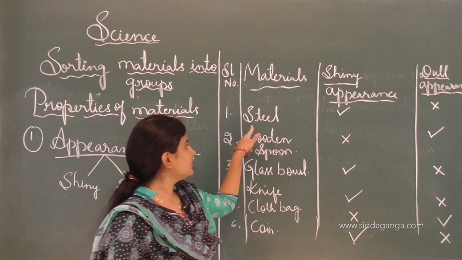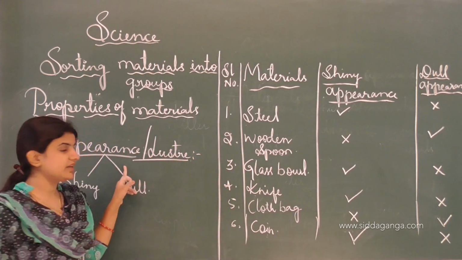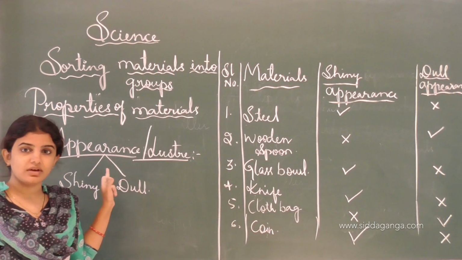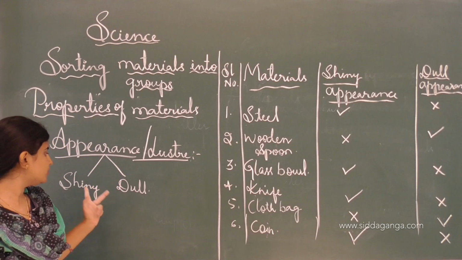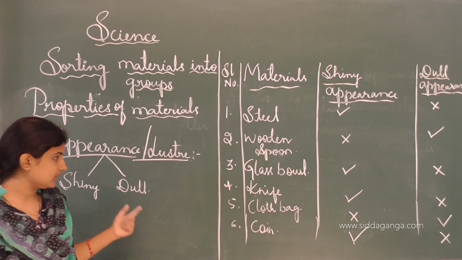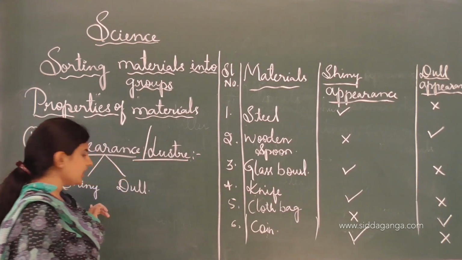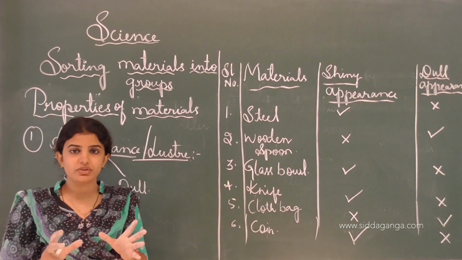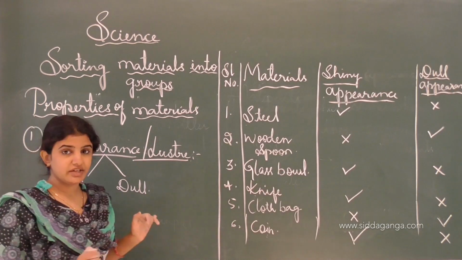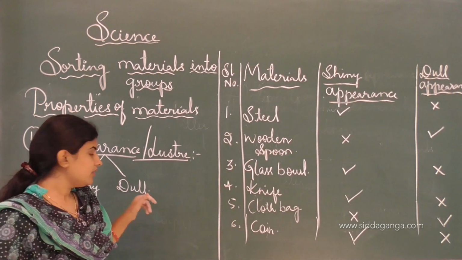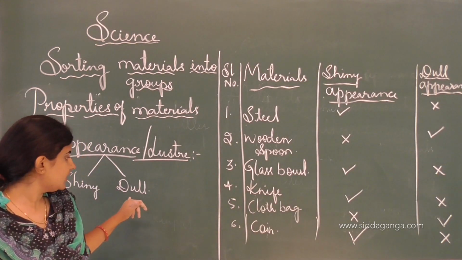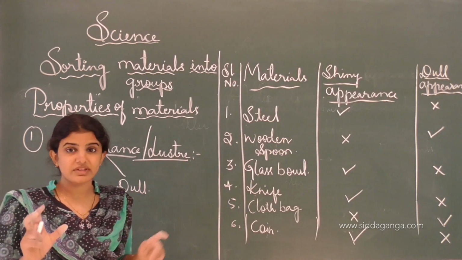See, this is the properties of a material, in which first one is appearance or lustrous. Under appearance, there are 2 points that come under this heading, and that is shiny and dullness. See, shiny means whenever the object or the material shines when light falls on them, and that one we call a shiny surface or lustrous. And the dull, when the light falls on them, such material which does not shine, that one we call it dull. Lustrous means nothing but holapu.